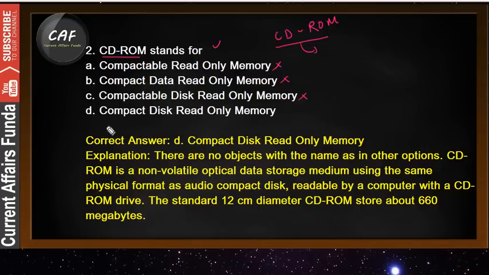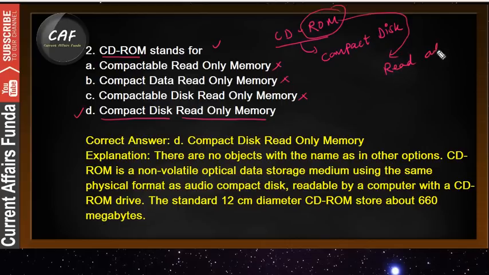The correct answer is compact disk read only memory. CD is compact disk, and ROM is read only memory. So keep writing down this full form.